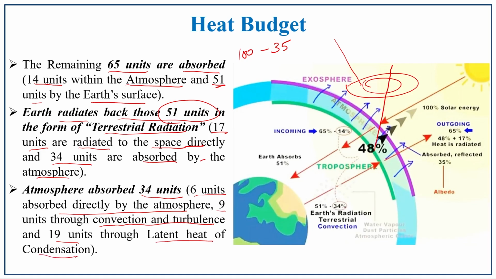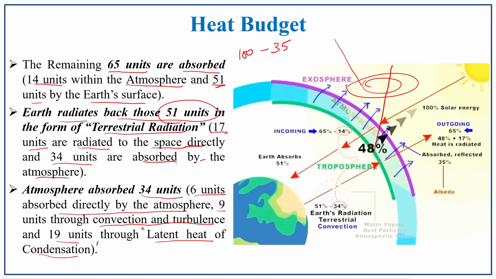This latent heat of condensation is a catch here. This is a major concept. We will be discussing this latent heat in an elaborate way in the upcoming lectures. So these 34 units have been distributed in such a way, that is 6 plus 9 plus 19, altogether 34